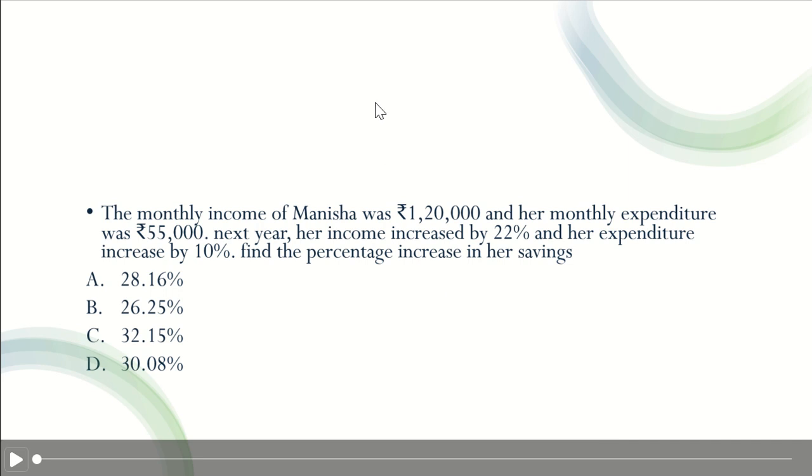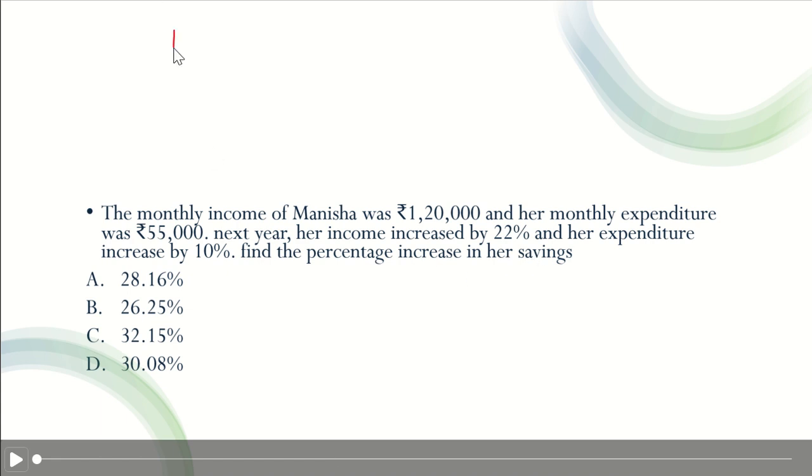The monthly income of Manisha was 1,20,000 and her monthly expenditure was 55,000. Next year her income increased by 22% and her expenditure increases by 10%. Find the percentage increase in her savings.